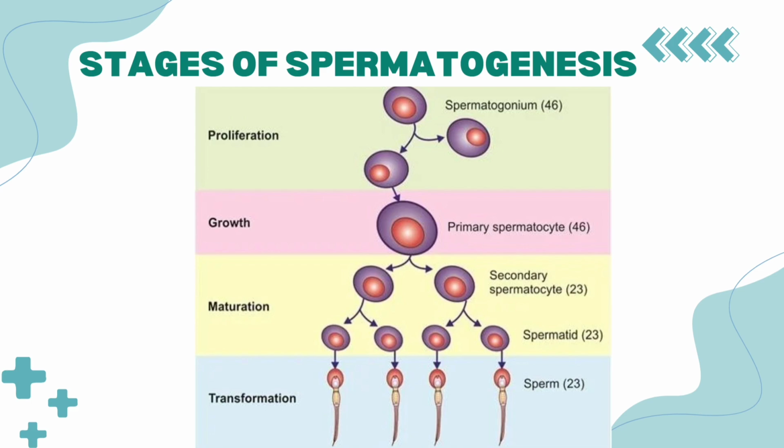That is, half the number of chromosomes are present. In the second phase of maturation, that is the second meiotic division, we get two spermatids from each secondary spermatocyte.